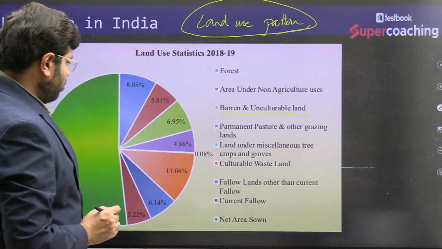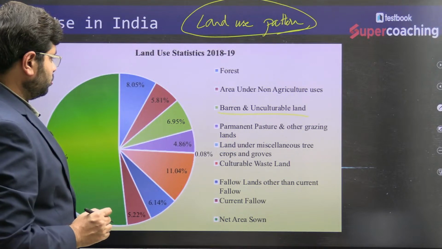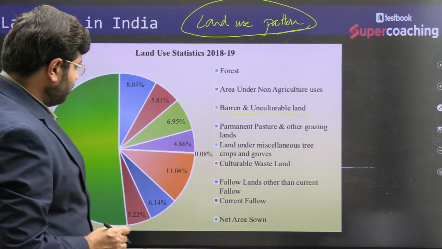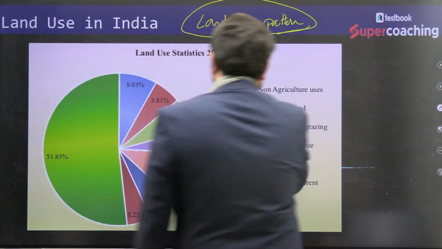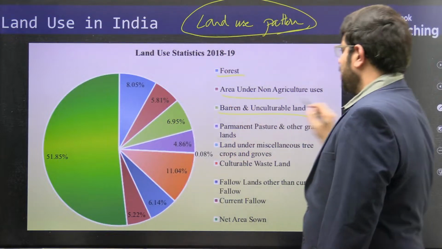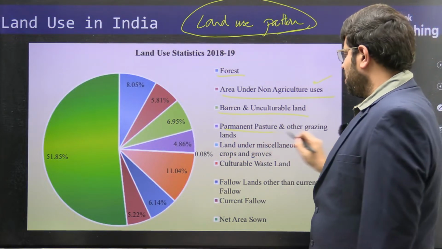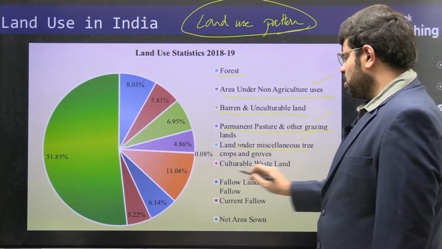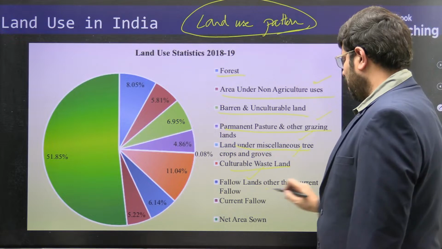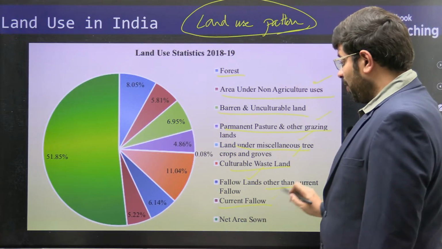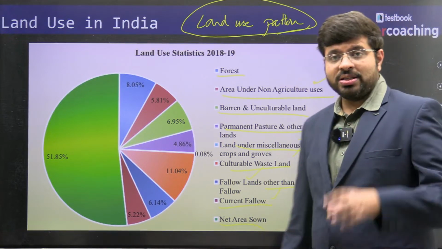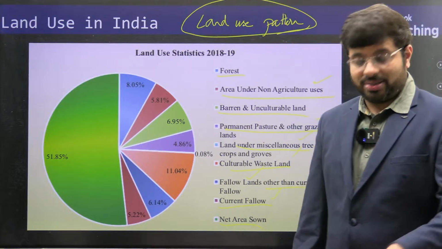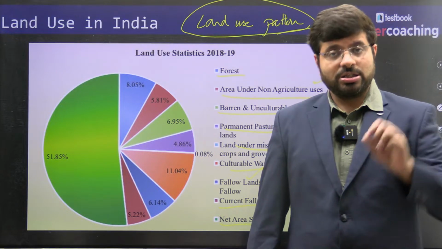You can talk about net area sown. You can divide that into forest, area under non-agriculture uses, permanent pastures and other grazing lands, lands under miscellaneous tree crops, cultivable wasteland, fallow land other than current fallow, and net area sown. Current fallow is land which you have kept vacant without any usage for that particular region.